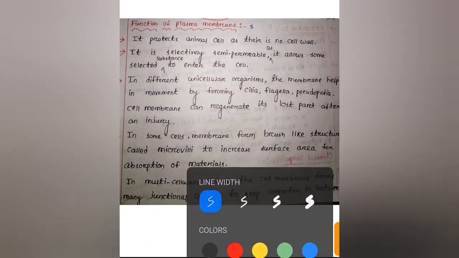Next is the function of the plasma membrane. It protects the animal cell as there is no cell wall. As we have discussed, animal cells lack cell walls, so the outermost covering is the plasma membrane and it protects the animal cell. Next, it is selectively semi-permeable as it allows some selected substances to enter the cell. Semi-permeable means only the solvent part of a solution can pass.